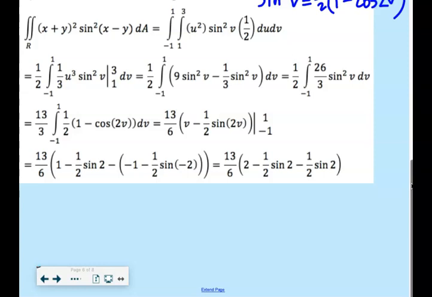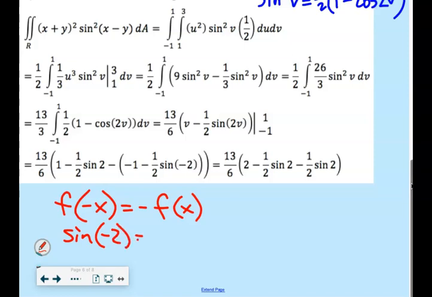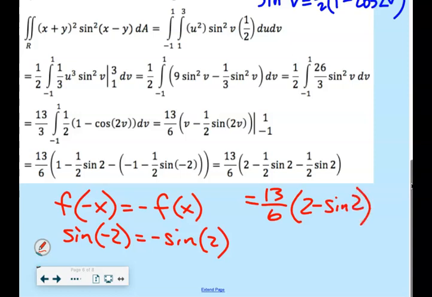So here's the thing. Sine is odd. Sine is an odd function. Not odd unusual, odd literally odd. Sine is an odd function, has origin symmetry, right? Whenever you have an odd function, it means f of -x equals -f of x. So sine of -2 equals negative sine of 2. So I don't know why I didn't combine the like terms though. So I get 13/6 times 2 minus sine 2.